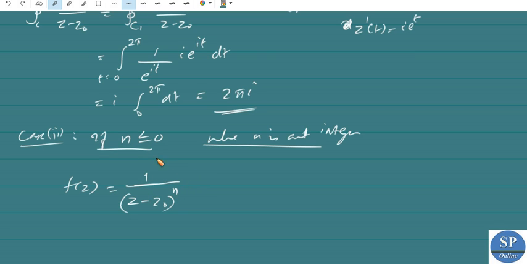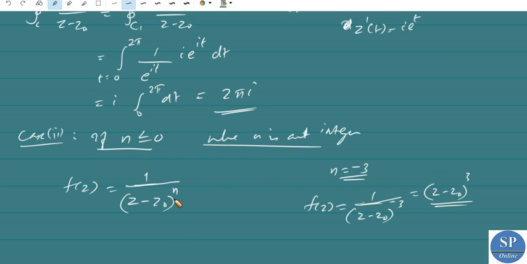If n is less than 0, for example, if n is -3, then f(z) = 1/(z - z0)^(-3), which is equal to (z - z0)^3. Okay, it is a polynomial.